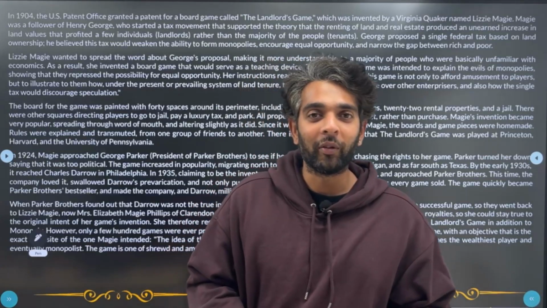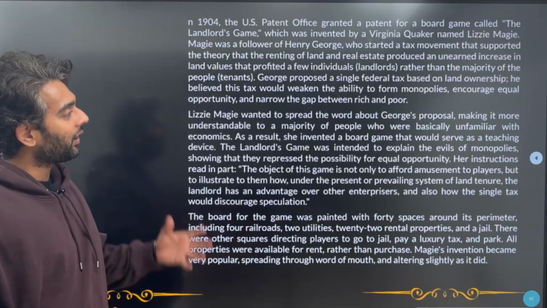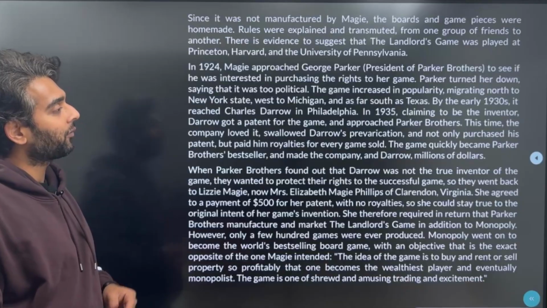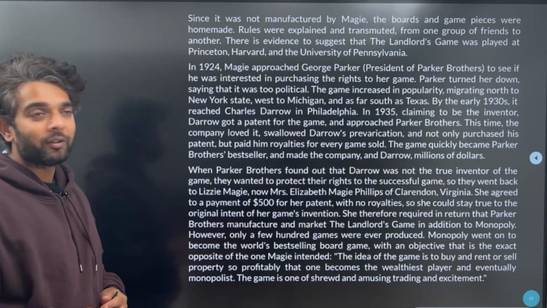If you want to follow along with the video, then these are the first parts of your passage. Pause the video here, read these parts, and then we're going to go into the second parts of the passage. These are the last few parts of the passage. Pause the video here, read these parts, and then we're going to go into the questions of this passage.